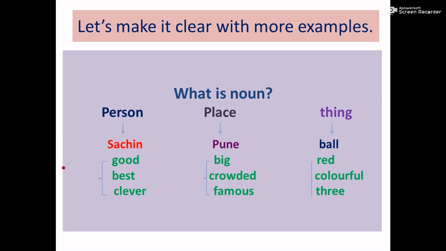In the case of Pune, we can say Pune is a big city, Pune is a crowded city and Pune is a famous city. Here big, crowded and famous are the adjectives used for Pune as a place. And in the case of ball, we can say I have a red ball, I have a colorful ball, I have three balls. Here red, colorful and three are the adjectives used for ball as a thing.